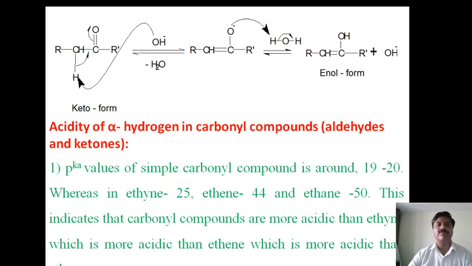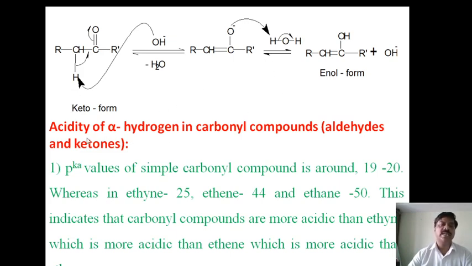carbonyl carbon atom, followed by the removal of the alpha hydrogen atom using water. Whereas in basic medium, first the alpha hydrogen atom is removed using a base, then protonation takes place from the water to form the enol form from the keto form.